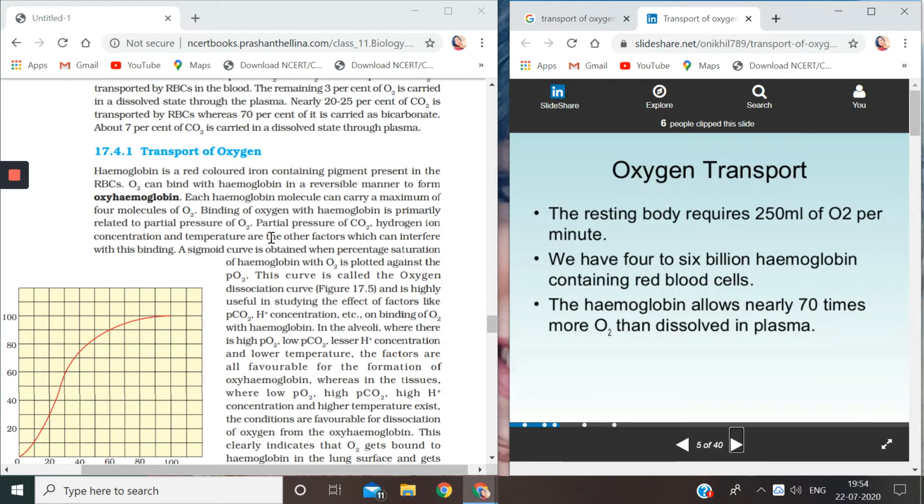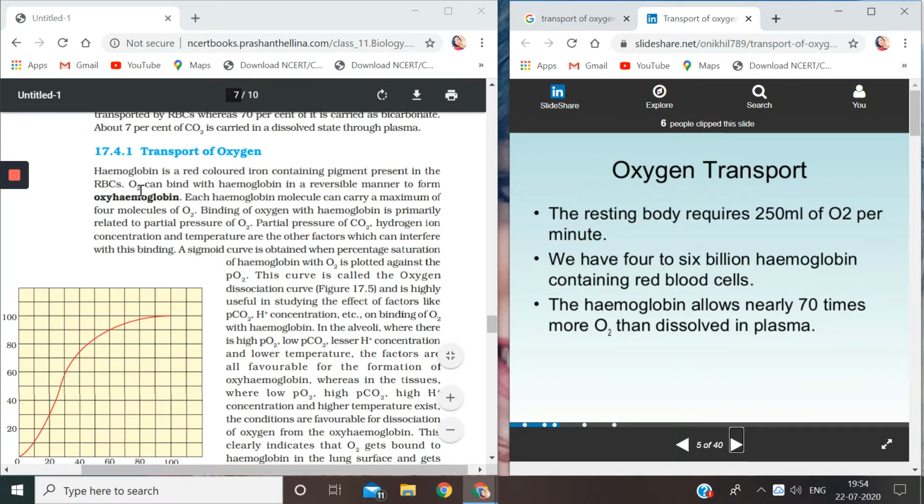Now, as here in NCERT, hemoglobin is a red colored, iron containing pigment present in the RBCs. Children, in this word hemoglobin, the first half, heme, means iron, and globin means binding.